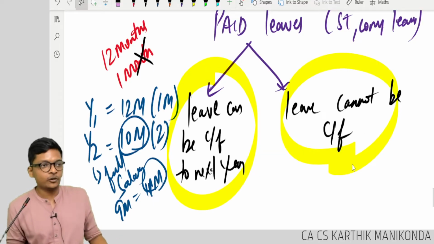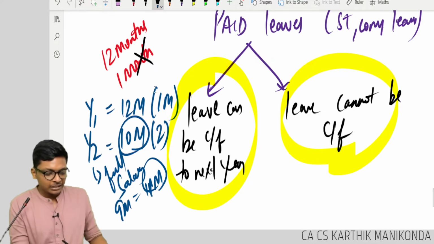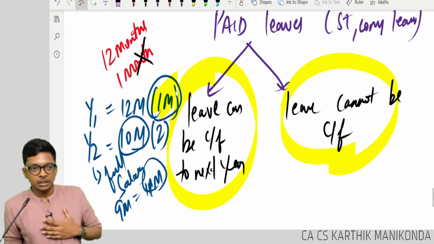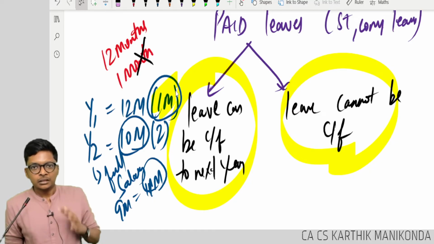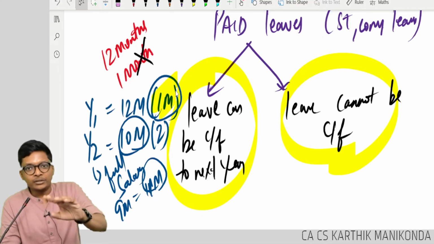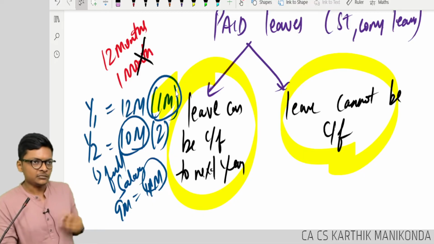Leave can't be carried forward. I am telling, see, I am giving you 1 month leave this year. If you want, you take. If you don't take, that's it. Lapses. Say a sweet box is there. If you want to take it here, you can't take it home. If you want to eat it here.